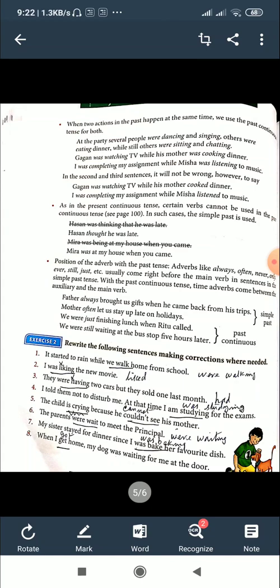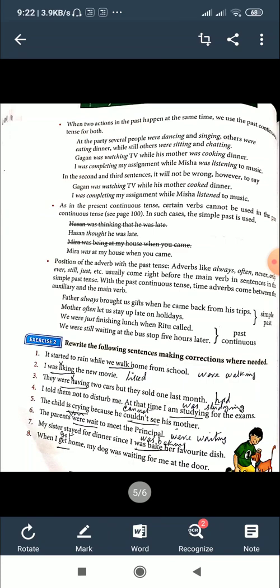Since all these actions are taking place at the same time, there is no break. Some are dancing, some are eating dinner, everything is going on at the same time. Some are sitting and chatting. So the actions are happening for some time at the same time. So all the actions are to be put in past continuous tense.